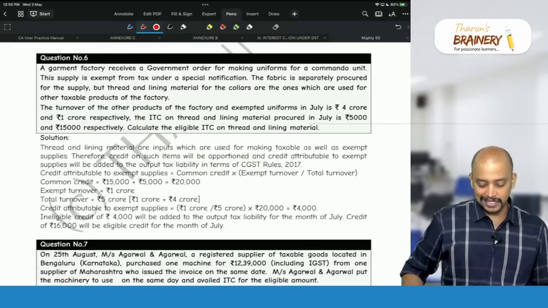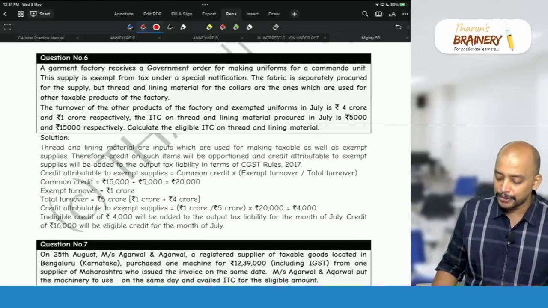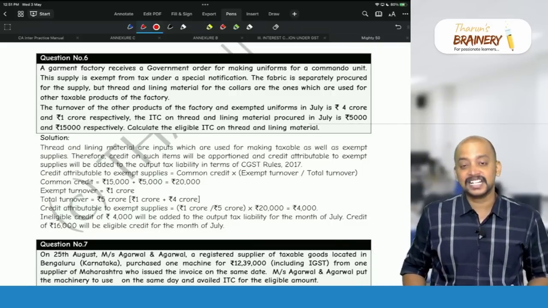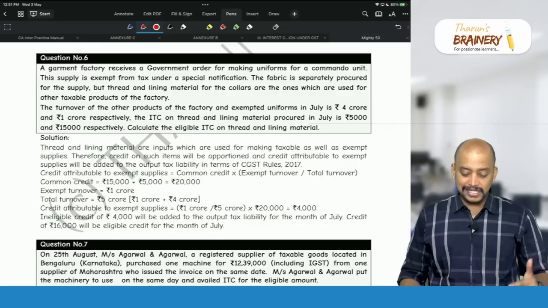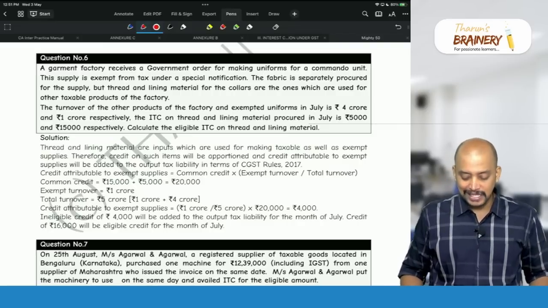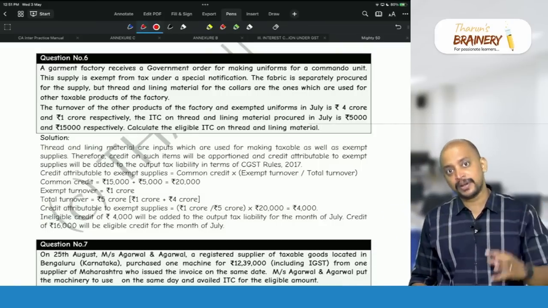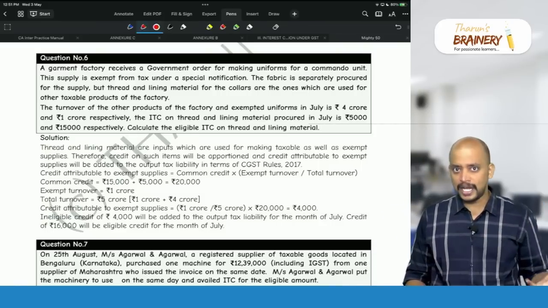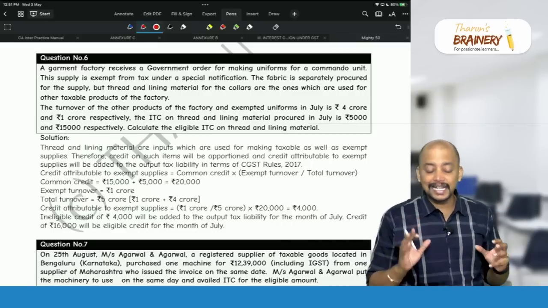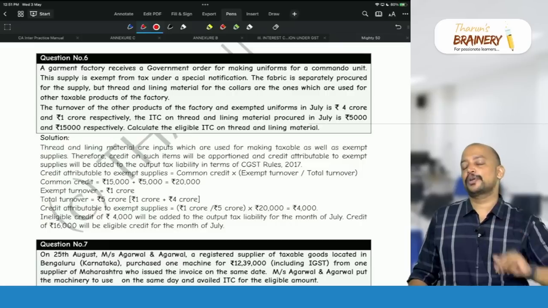Then question number 6. A garment factory receives a government order for making uniforms for a commando unit. The supply is exempt from tax under a special notification. So sale of uniforms to commando unit is exempted. The fabric is separately procured for supply, so anyhow on that ITC we will not have taken. But thread and lining material for the collars are the ones which are used for other taxable products of the factory also.